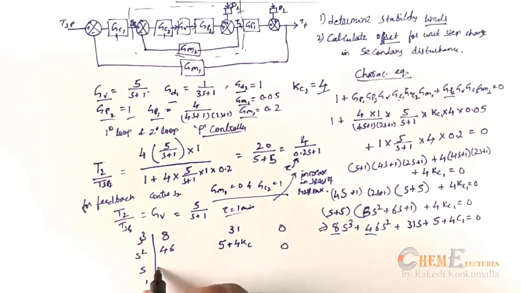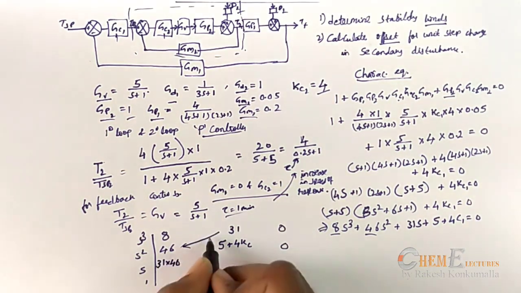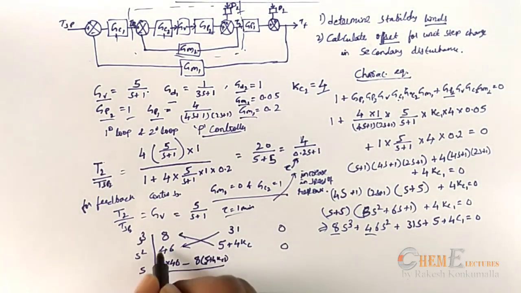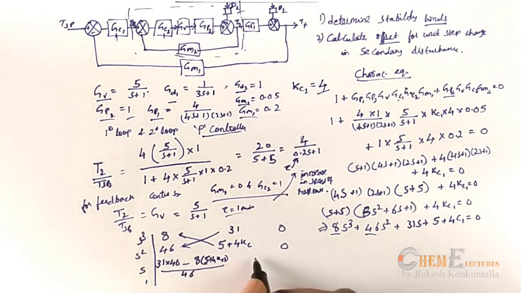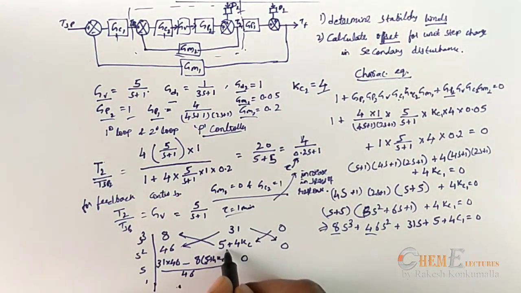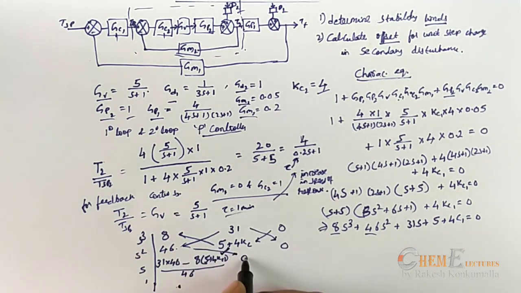Now to find this value you need to multiply these two, 31 into 46 minus 8 into 5 plus 4 Kc1, divided by 46, and here similarly if you do the same thing it will be 0 here, and this point you need to calculate again, you need to multiply these two and these two, this into this minus this into this will be 0 divided by this value. So ultimately this point will be 5 plus 4 into Kc. I am simplifying this one.